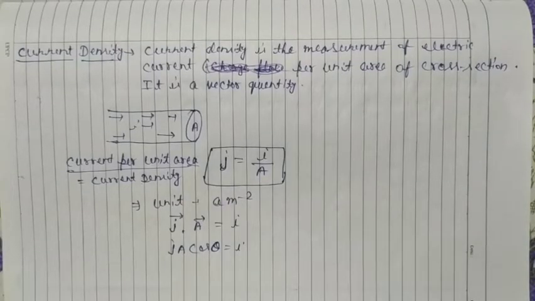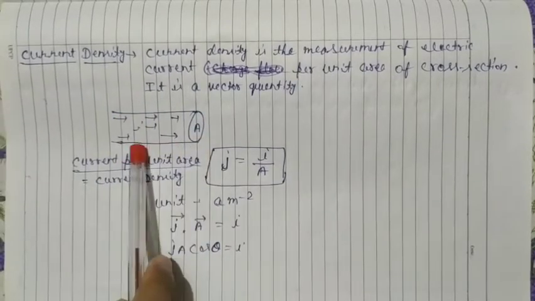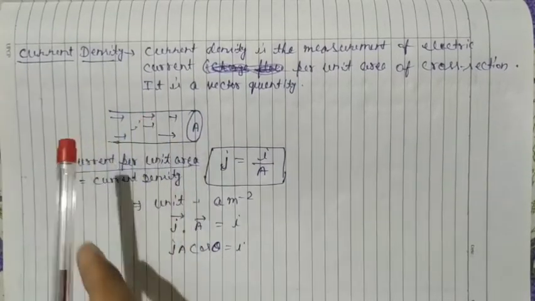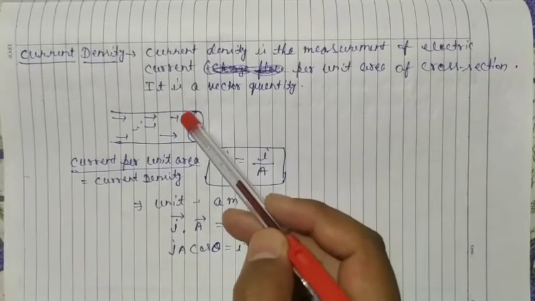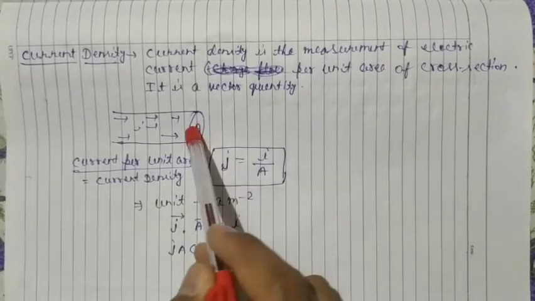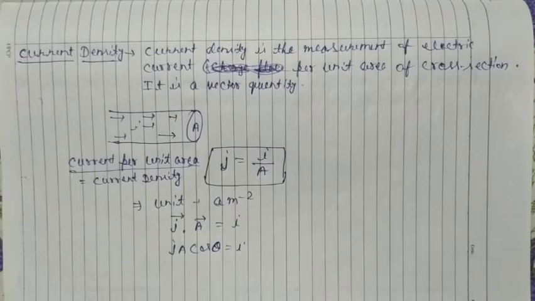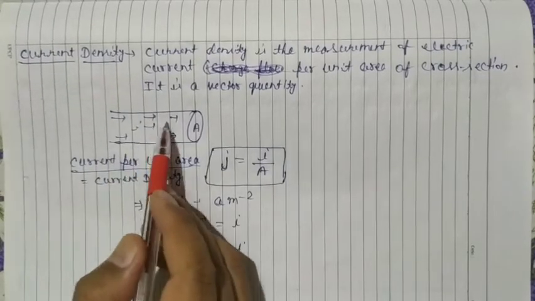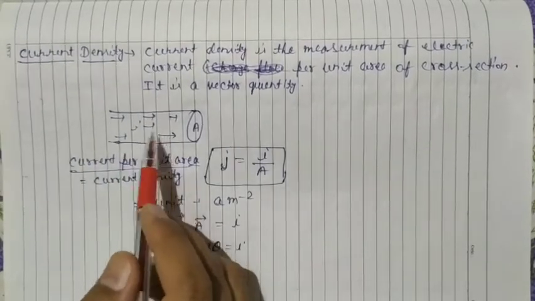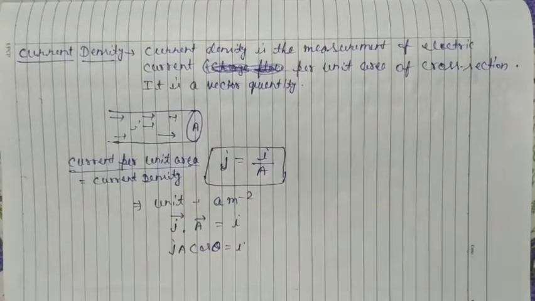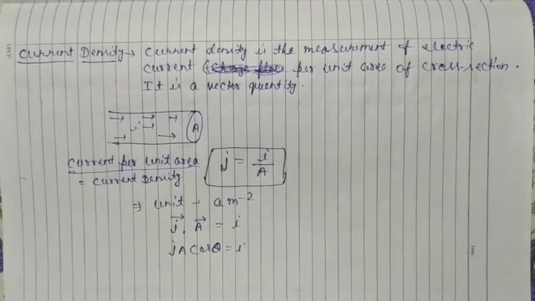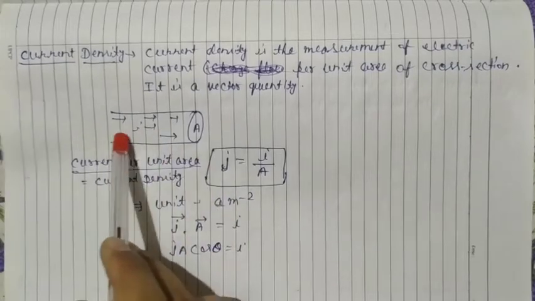Now we will see current density. Here is a conductor. The area of cross section is A. The total current flowing in this conductor is I, and the current is due to all the charged particles which are flowing in this.